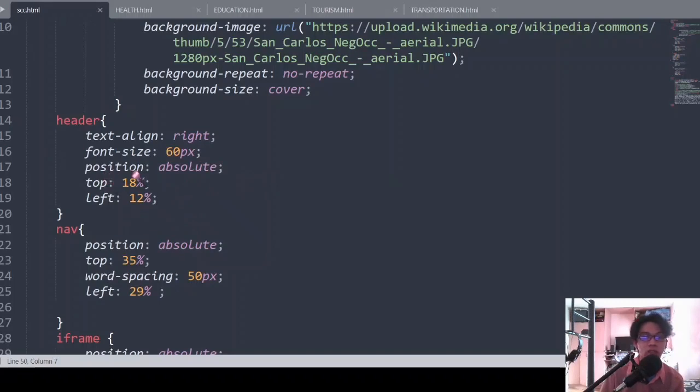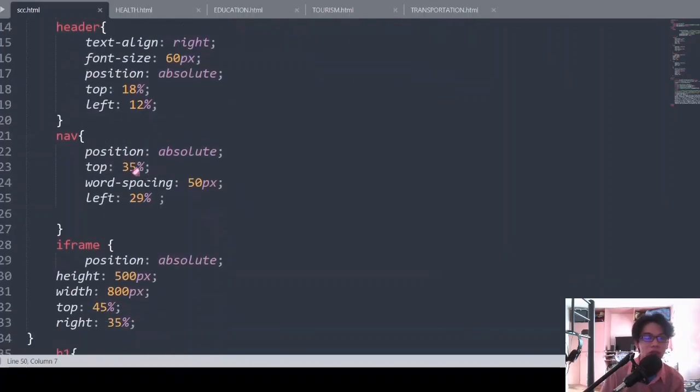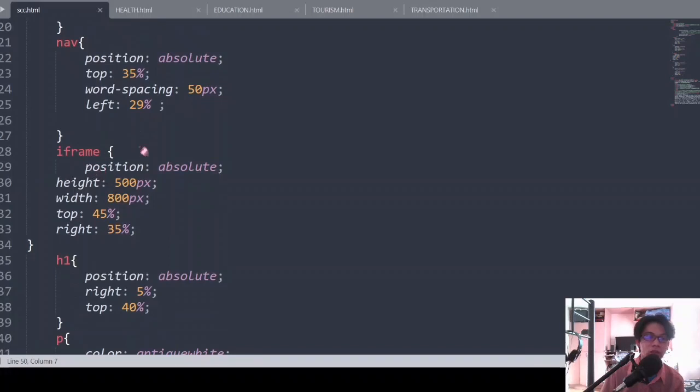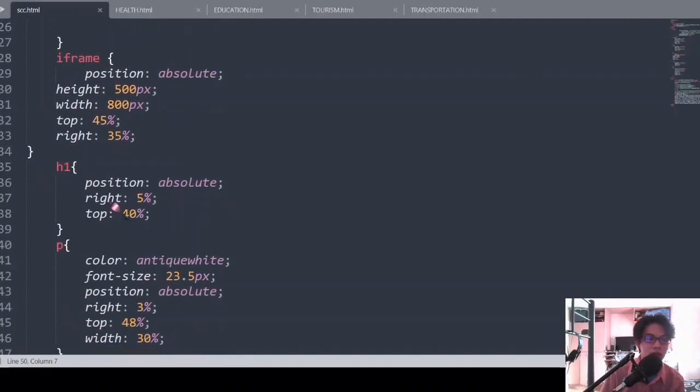Then I positioned it, labeled as absolute, so that I can position it to where I want the header to be. It's the same with the navigation, and I put word spacing so the words in the navigation list have space between each other. Then the iframe, of course, position absolute. Then for the header one and paragraph, I also positioned them as absolute.